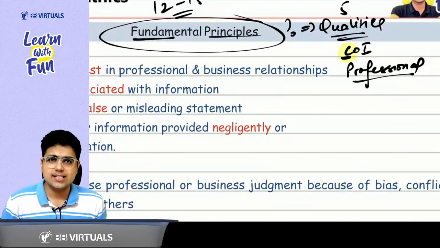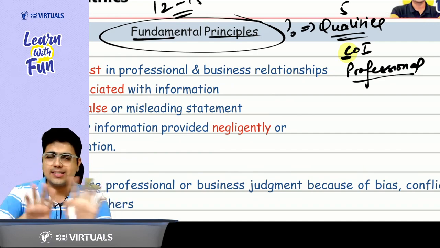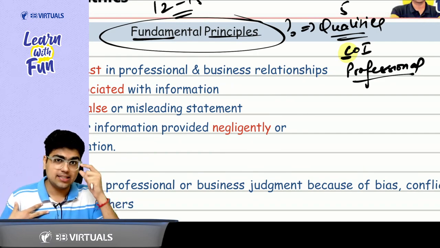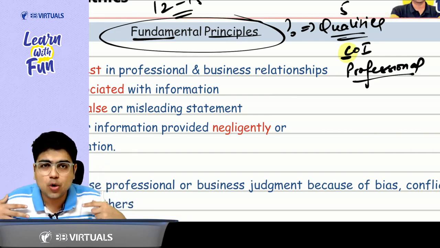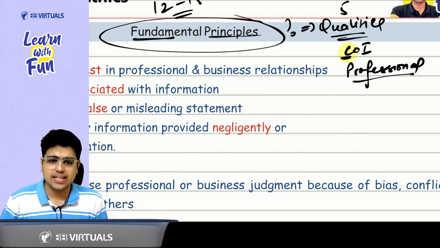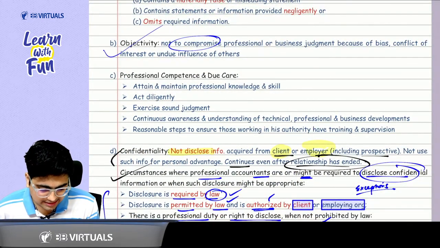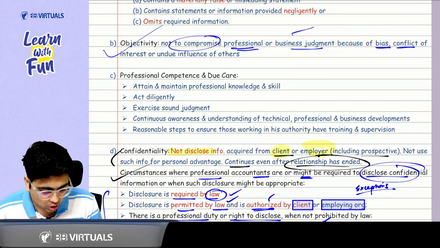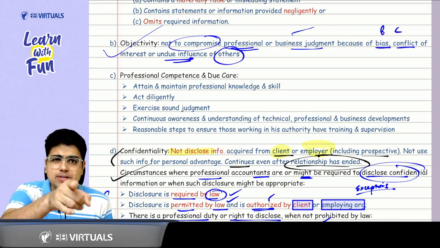C means confidentiality. O for objectivity. Objectivity means your decision is your decision, none of the other person's decision. That means whenever I am taking any decision, it should not be influenced by my own biasness, my own conflict of interest, or undue influence of some other person. So these are the 3 keywords that you need to keep in mind. That is what objectivity is all about. Not compromising my professional or business judgment because of my own biasness, own conflict of interest, or undue influence of some other person. I hope objectivity is clear.